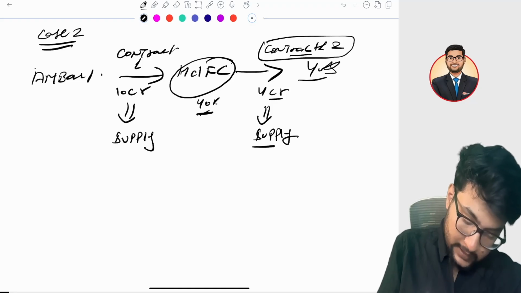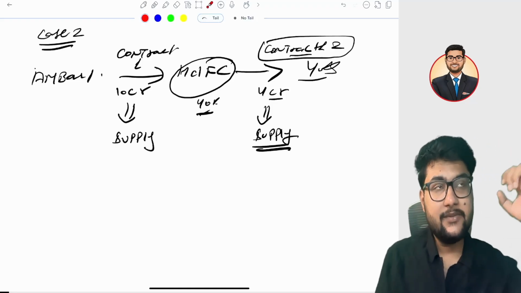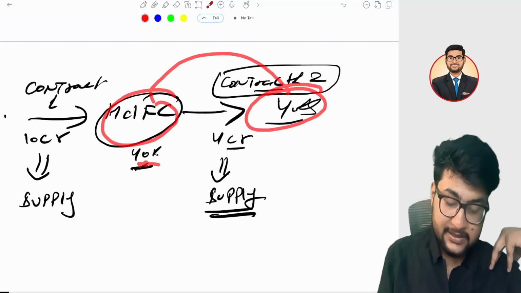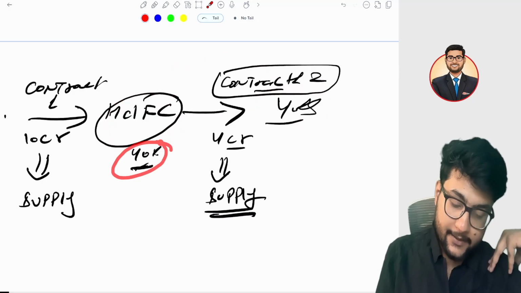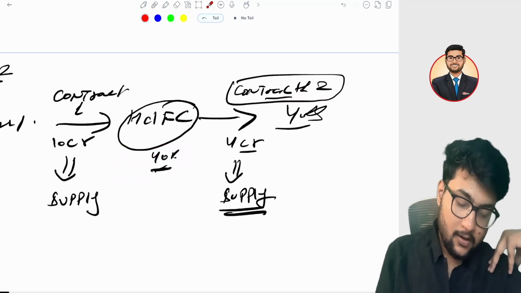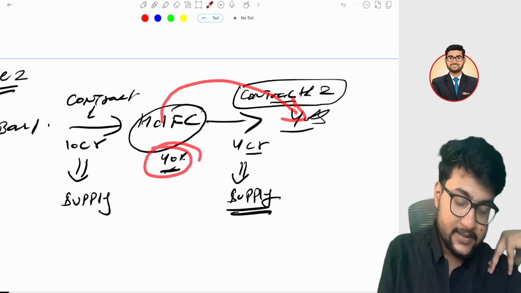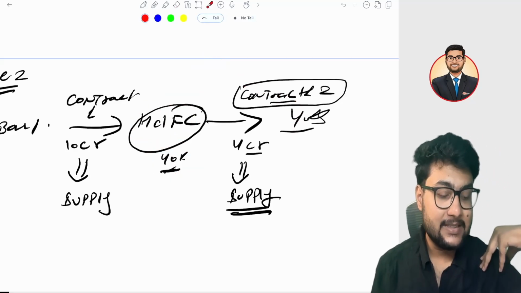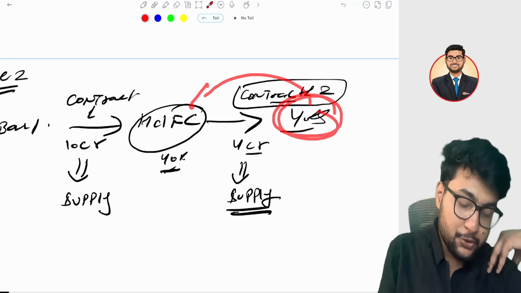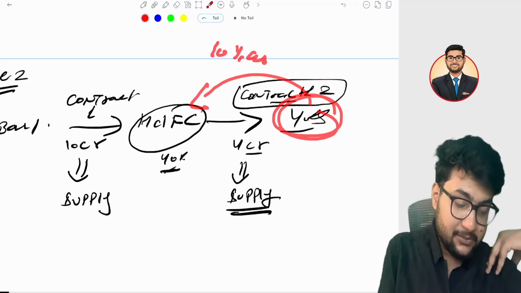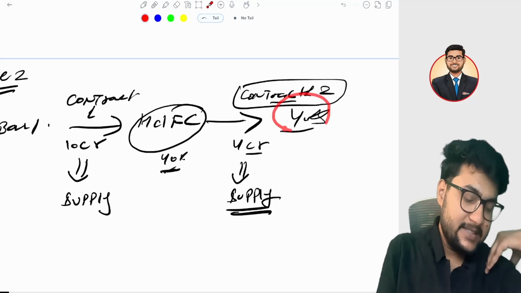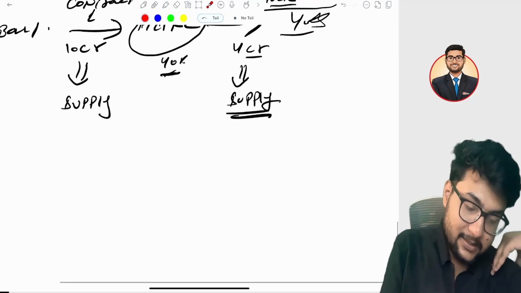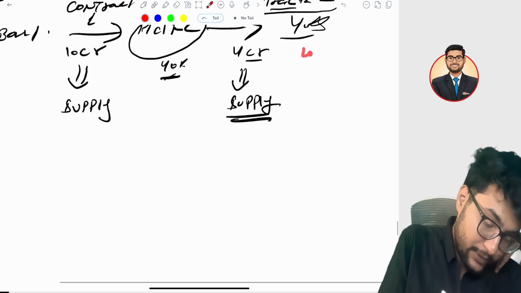But here is a case of a seeding commission. And what is seeding commission? Suppose HDFC is giving Yes Bank a business of 40%, and for that, HDFC is charging a commission. HDFC is saying to Yes Bank, I am giving you the 40% business, why shouldn't you give me a 10% commission? Yes Bank is saying, yes, you are right, you deserve a commission. So HDFC is charging a commission, for example, 10%, that is 40 lakh rupees.